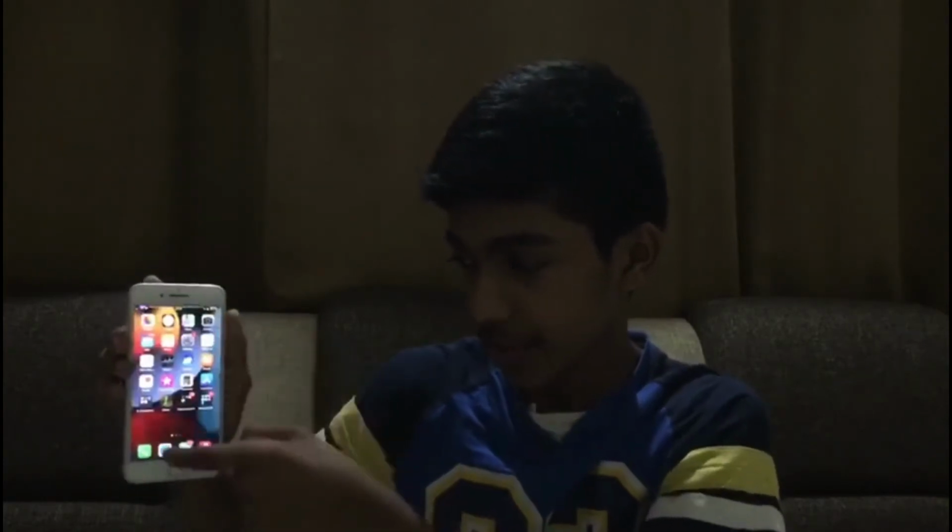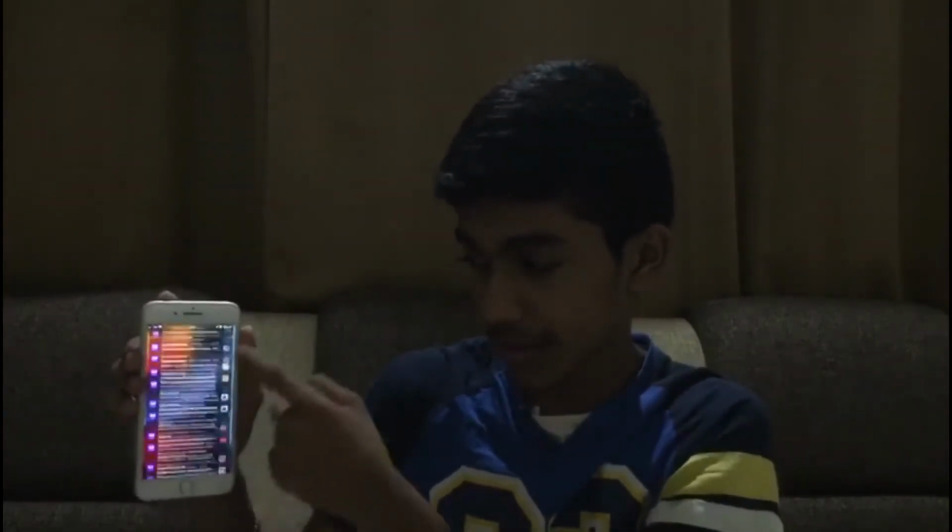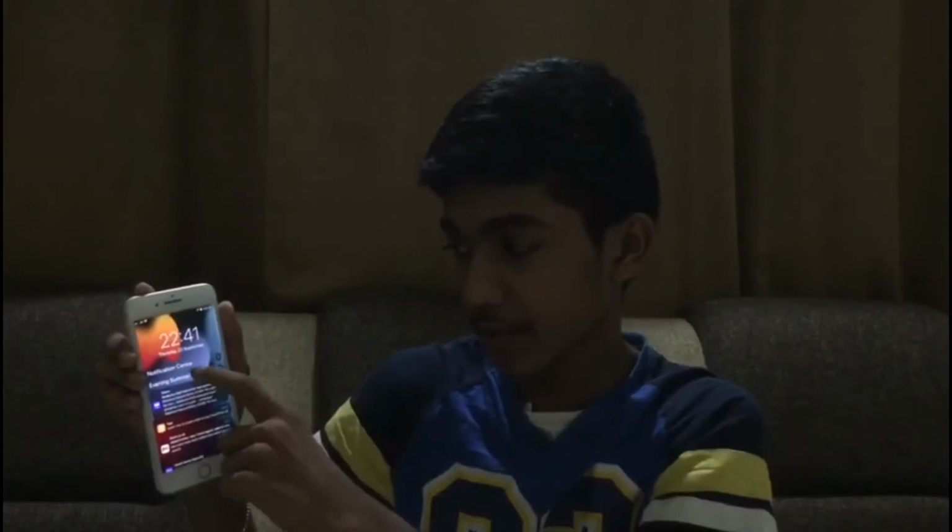Another important feature is notification summaries. So this is what notification summaries read like. This is like a bunch of apps' notifications. You can also click on them to expand them and see what's in this. You have three options for this. You can either set it as custom, or you can do a morning and evening notification summary according to the time you want.